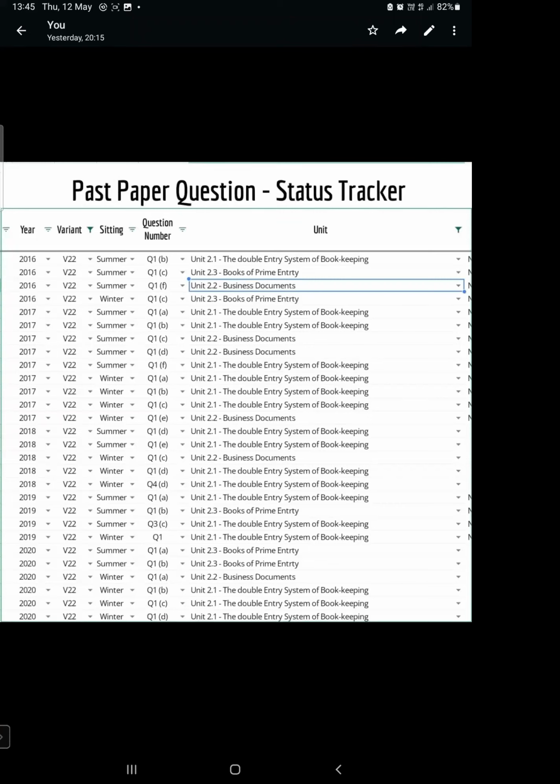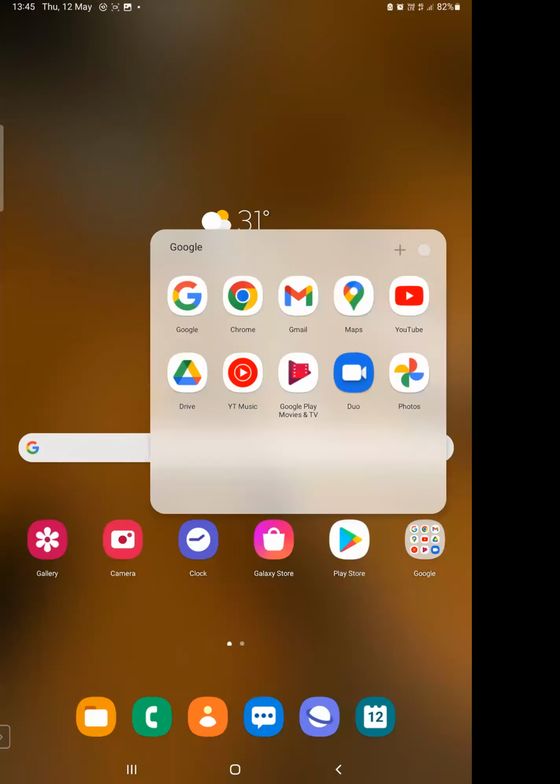So the first paper we're going to discuss today is the 2020 winter paper, and then we'll discuss the summer paper. Step by step, we'll discuss each paper, and I'll be showing my answers as well. Okay, so I will download the winter 2020 paper, variant 22.